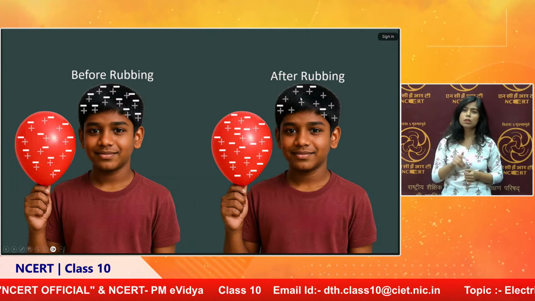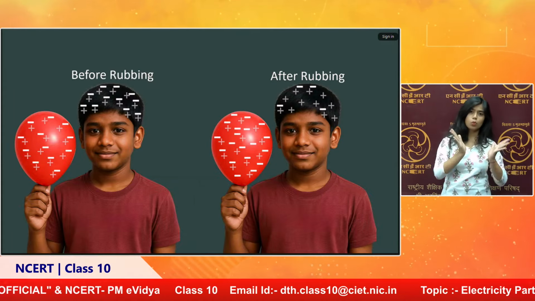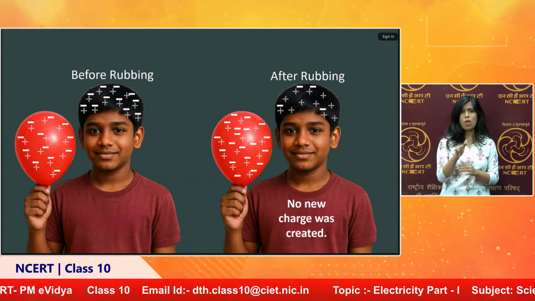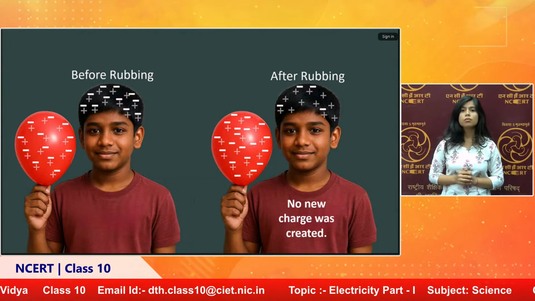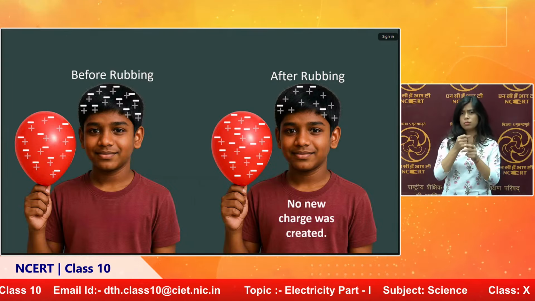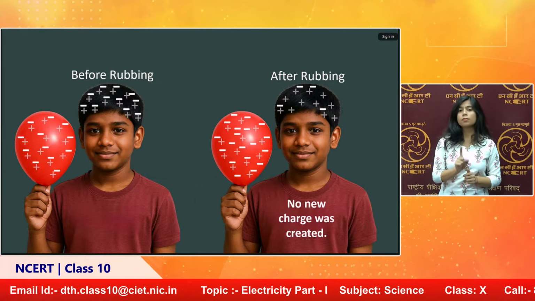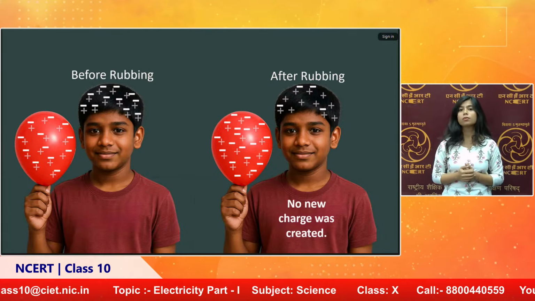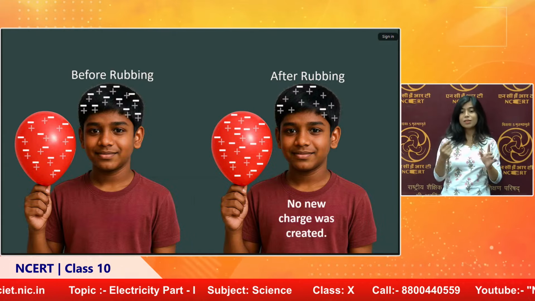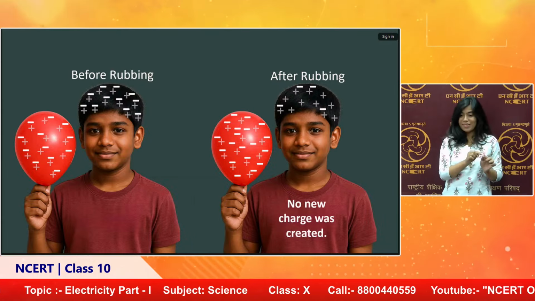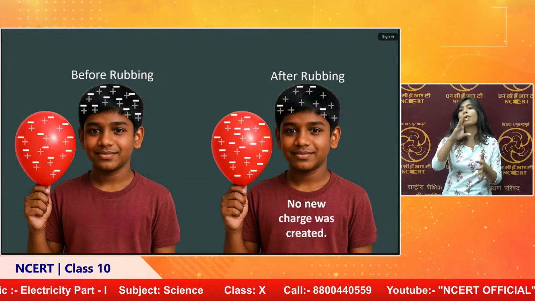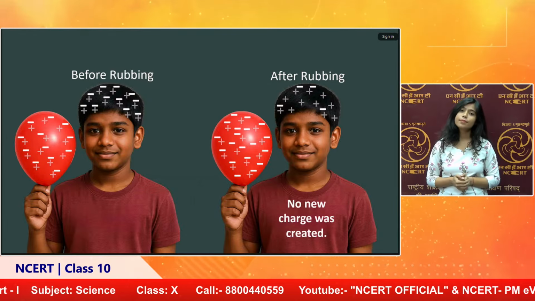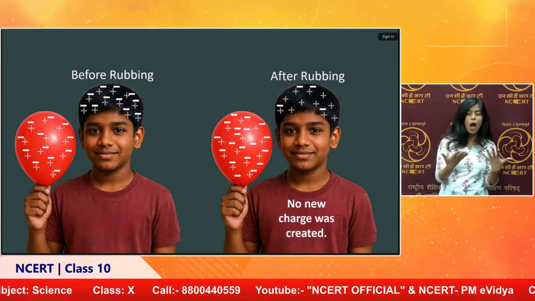So, in this way, the total number of charges in a system will always be the same, and no new charges are created. We can transfer the charge from one point to another point. The movement of charge per second is called current. That is the difference between charge and current. When charge is moving with respect to time, then we call that a current.